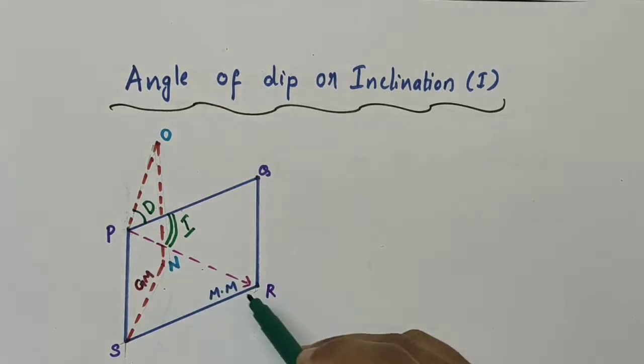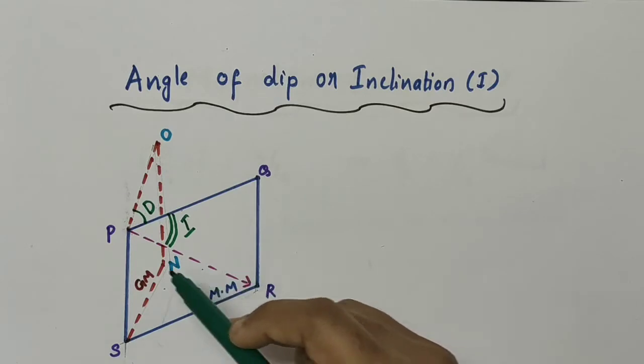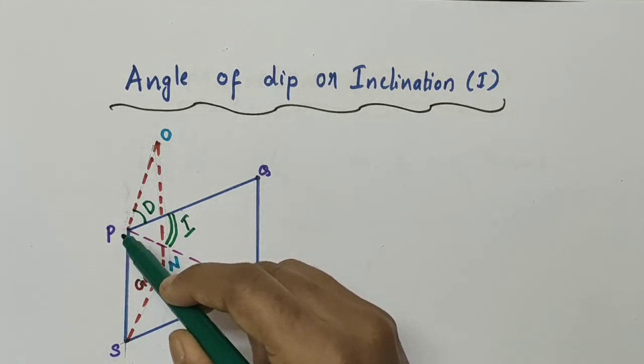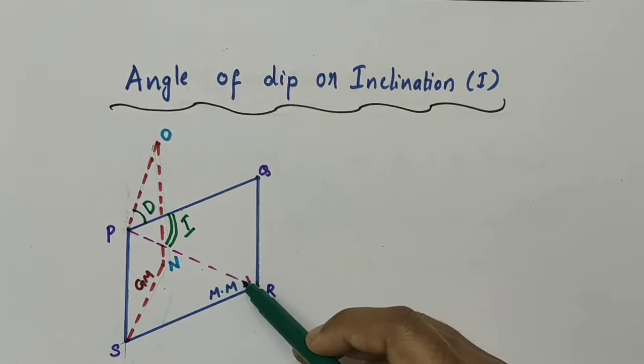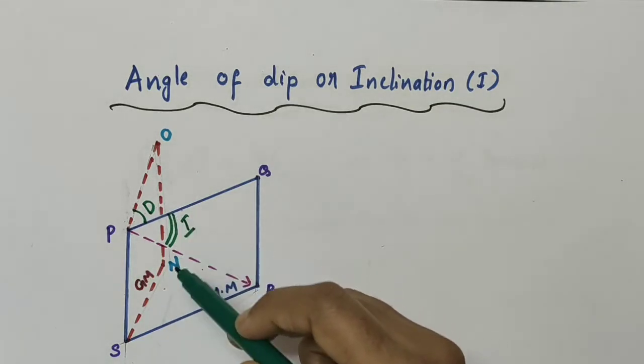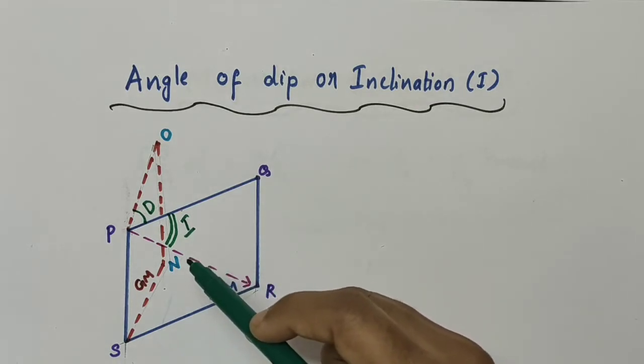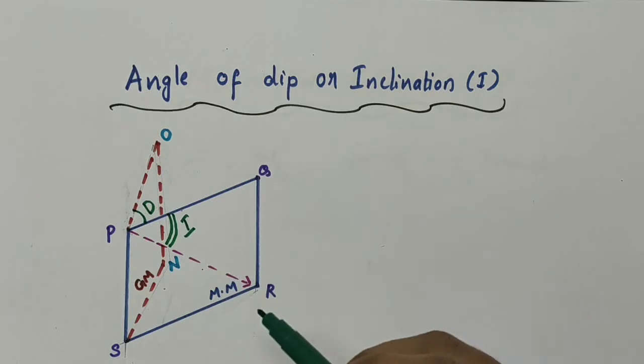This needle represents the alignment of the needle. So the magnetic needle aligns in the magnetic meridian along this direction, and the needle makes some angle here in the magnetic meridian. That angle is known as angle of inclination or angle of dip.